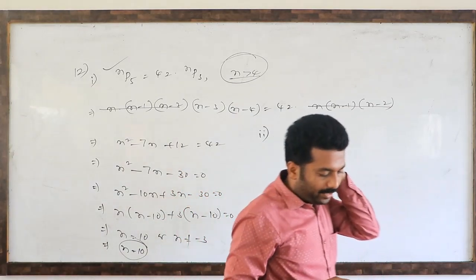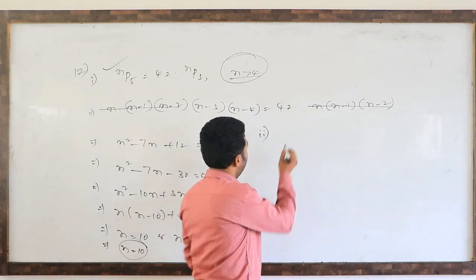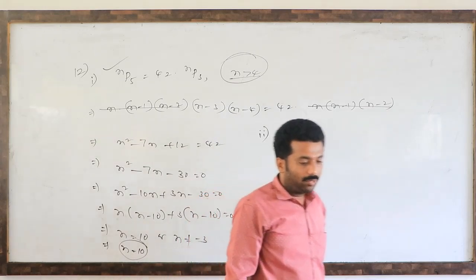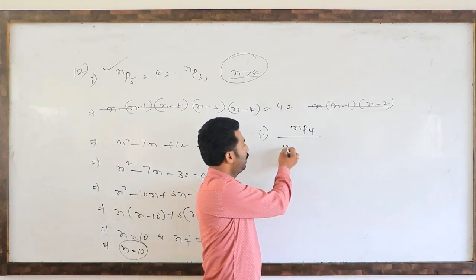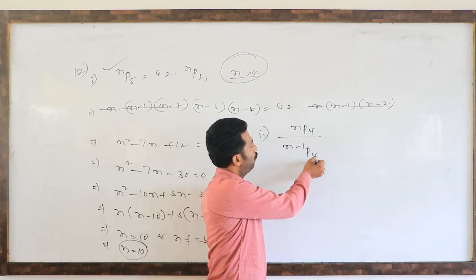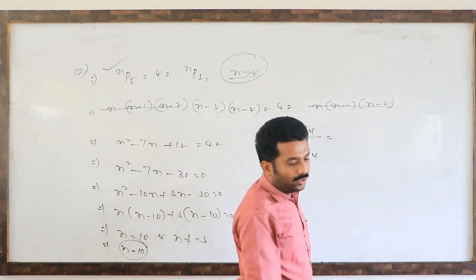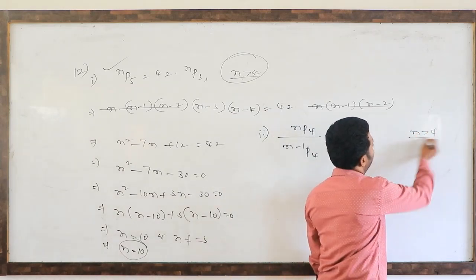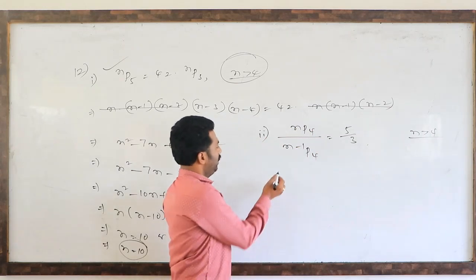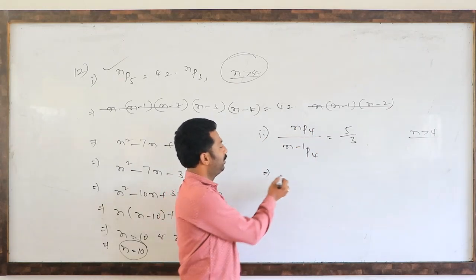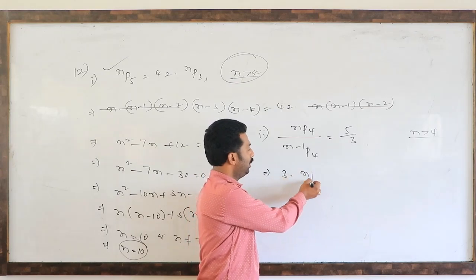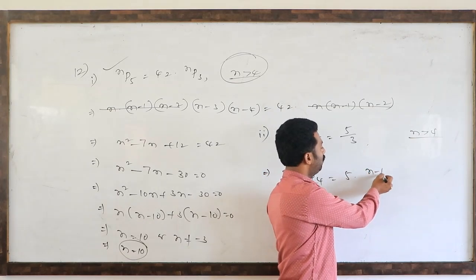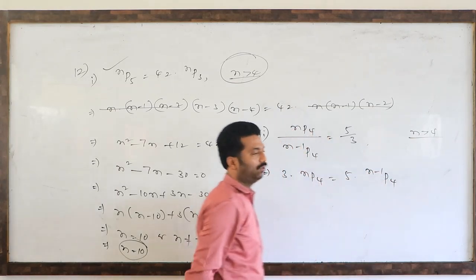Find the value of n. nP4 divided by (n minus 1)P4 equals 5 by 3. Whenever n is greater than 4, same concept, just a cross multiplication: 3 into nP4 equals 5 into (n minus 1)P4.